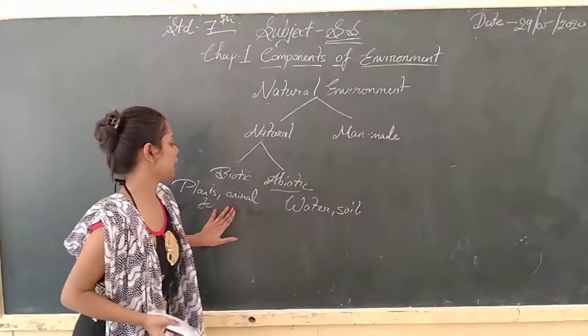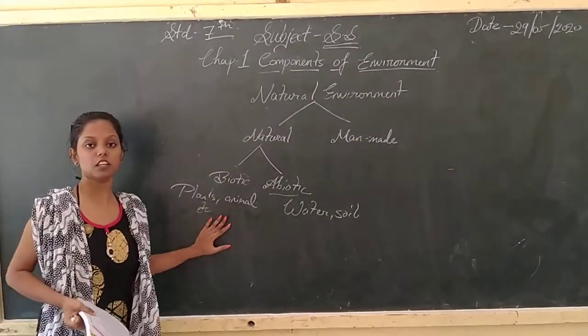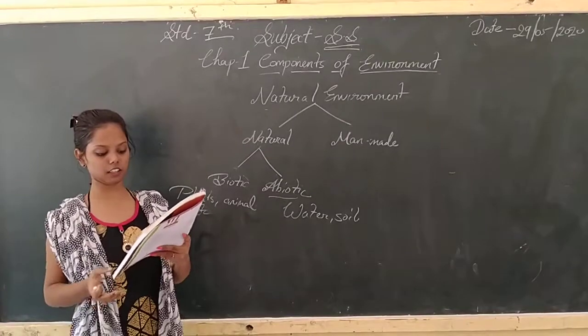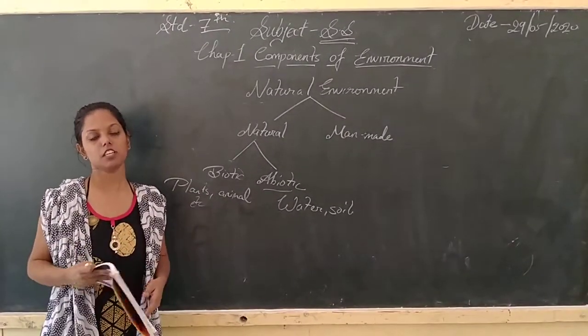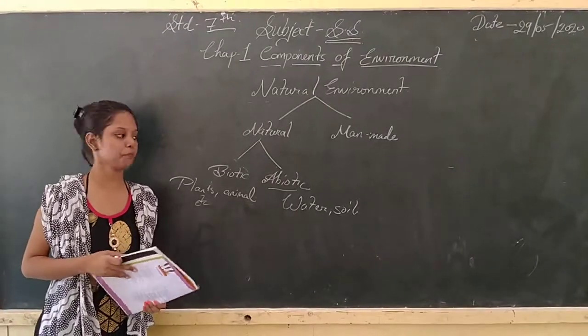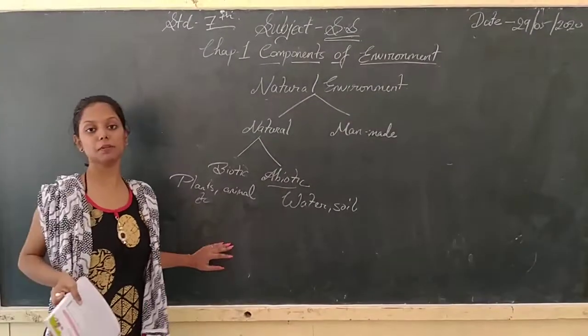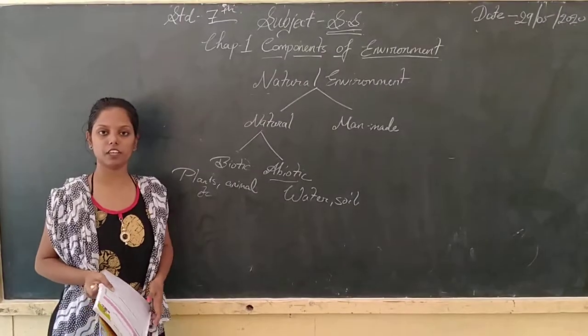First of all, biotic. What is biotic? Biotic means all living things, all things which have life, is known as a biotic environment, like plants and animals.